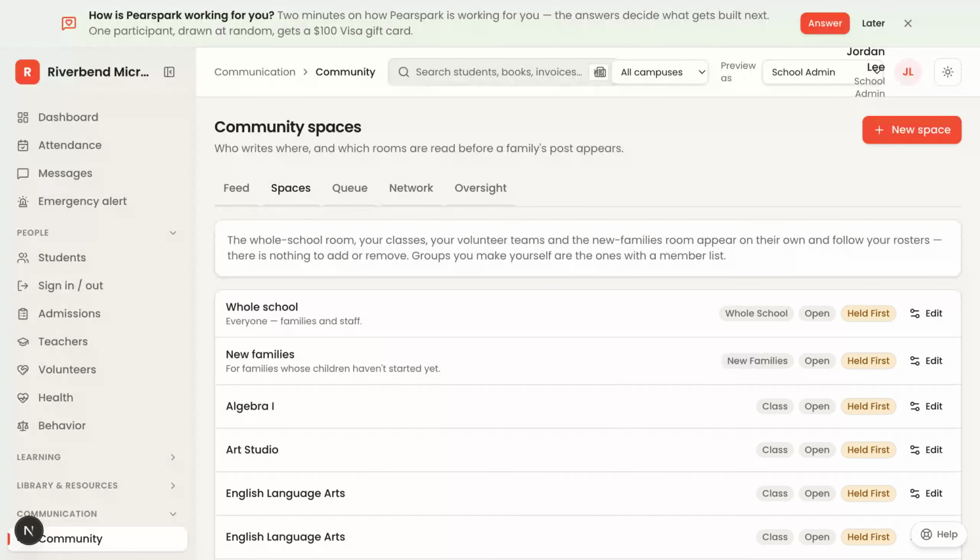Room parents, the auction committee. The rooms Pearspark builds for you don't cover everything. Community, then spaces.